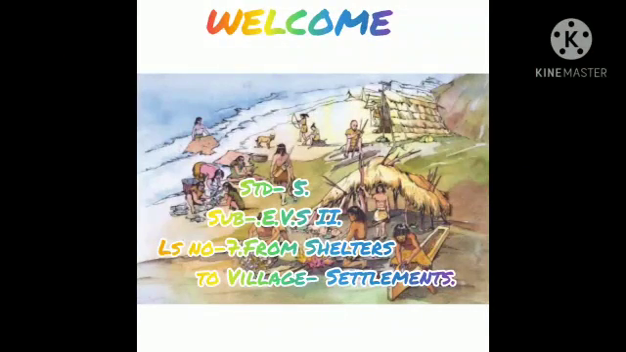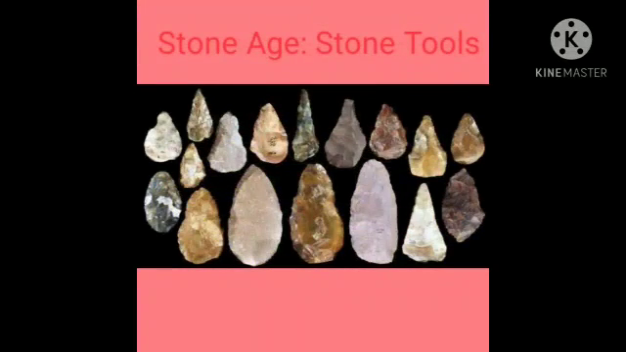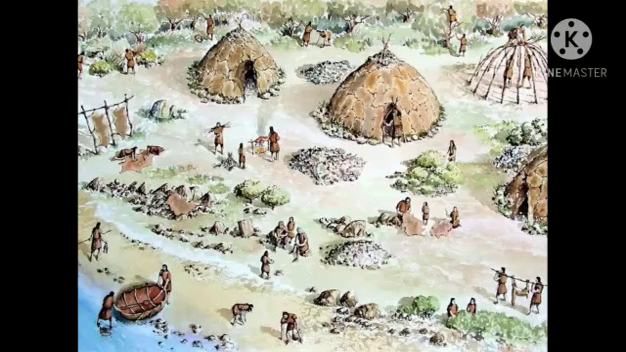E.V.S. 2, Lesson number 7, From Shelter to Village Settlement. In the previous chapter, we learned about the Stone Age and Stone Tools. In this chapter, we will learn what the process of village settlement from shelter was and how village settlement took place from shelter.